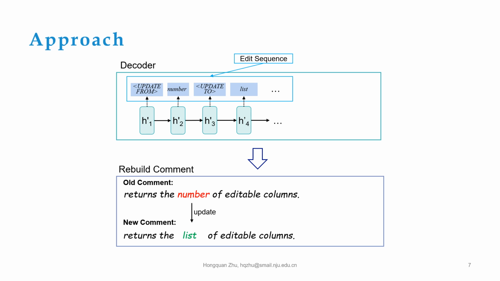Specifically, the decoder must determine how the source code changes will change the relevant part of the old comment. At each step, the decoder decides whether a new edit action should be executed by generating an action start keyword from insert, delete, or update, and continues the current edit action by generating a comment token. It will not stop the current action until an action end keyword is generated. After the decoder gives us a series of edit actions, we could align it with the old comment and apply it to rebuild the updated comment.